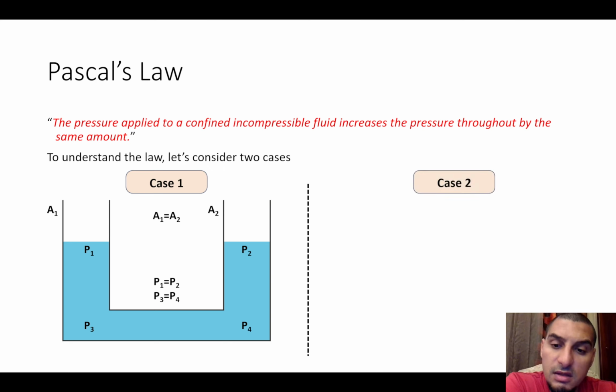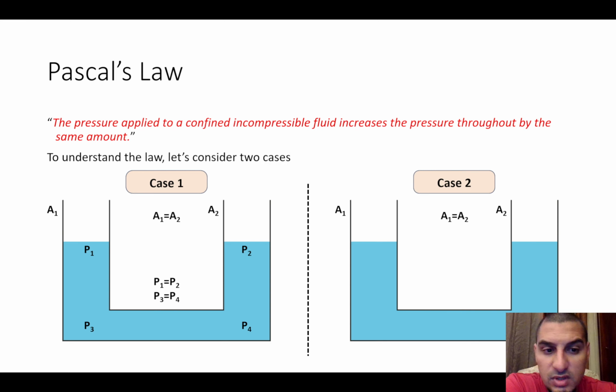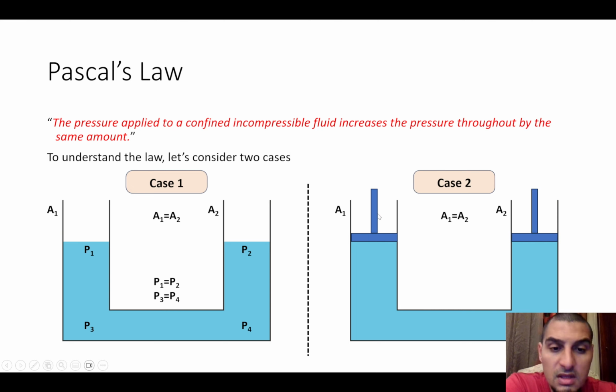I don't think there is any problem with this case. Now we will add one modification, which is case 2. For case 2 we have the same container with the same areas, but we have something new here, which is that we have two pistons in the two sides. The piston is closing the container.